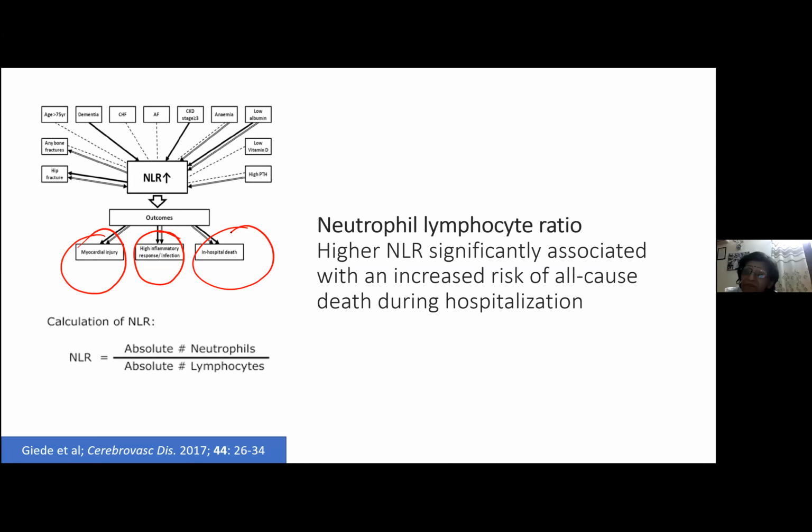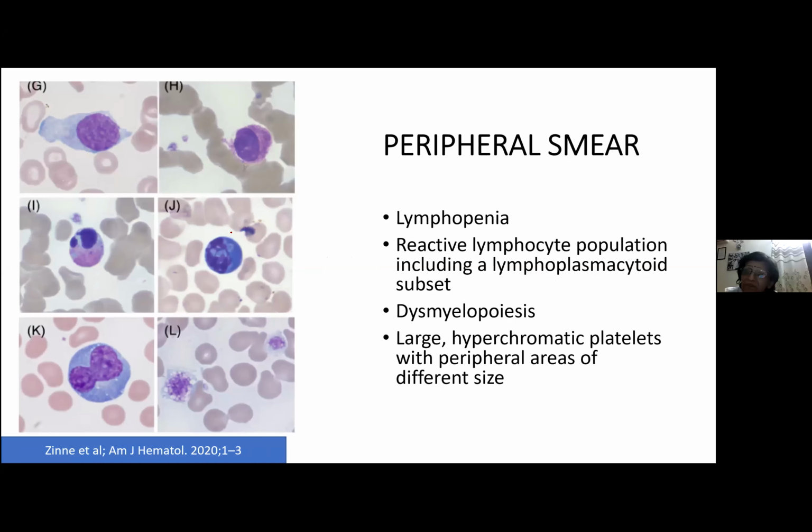So these were some common hematological parameters which help you not only in picking up how the patient is going to behave, but also in telling you the prognosis. Is everybody clear till here? Okay, once we are very clear here, now let's come to the peripheral smear. That's the second thing which we are seeing.